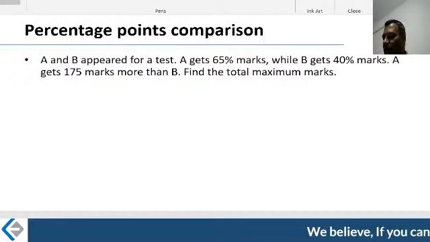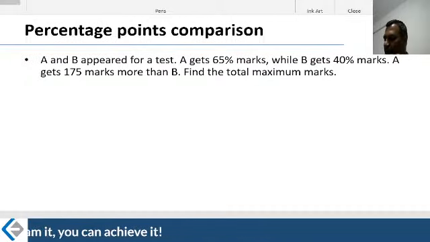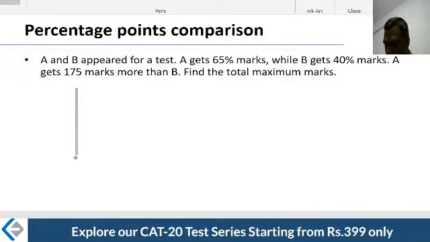Right, let's take a look here. A and B appeared for a test. A gets 65% marks while B gets 40% marks. A gets 175 marks more than B. Find the total maximum marks scored. Let me draw a scale.